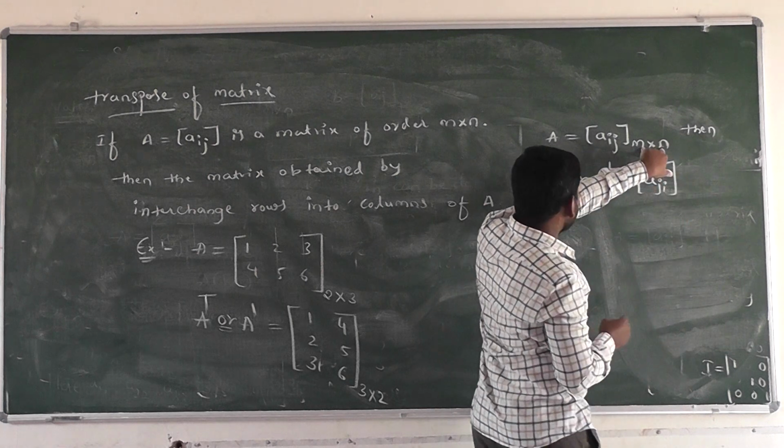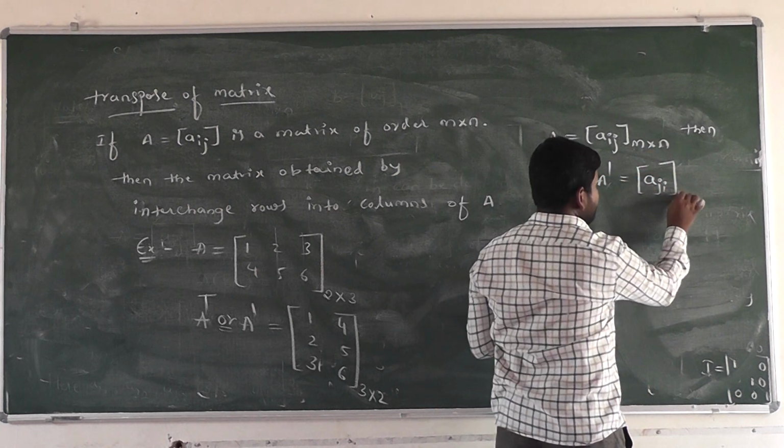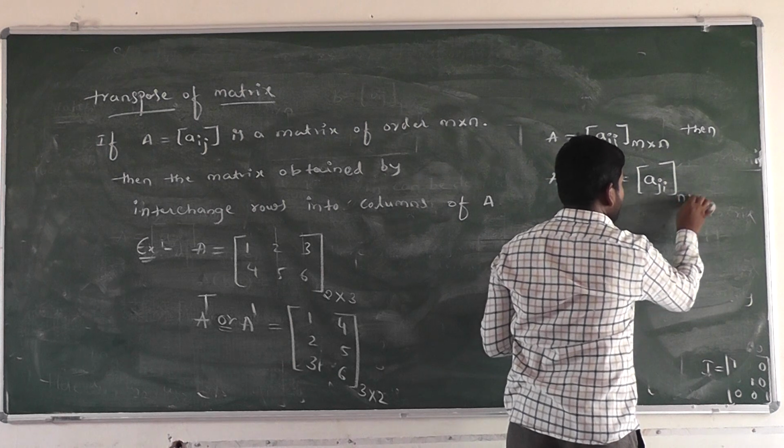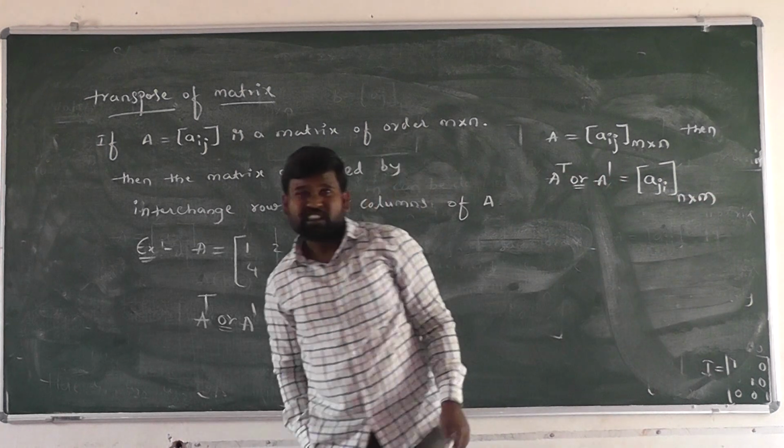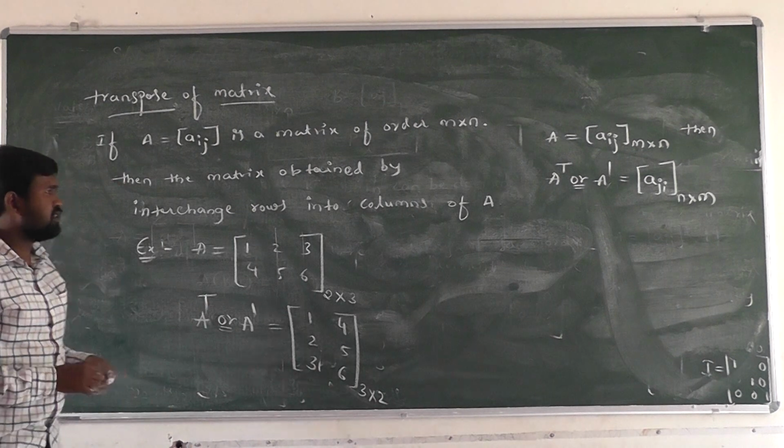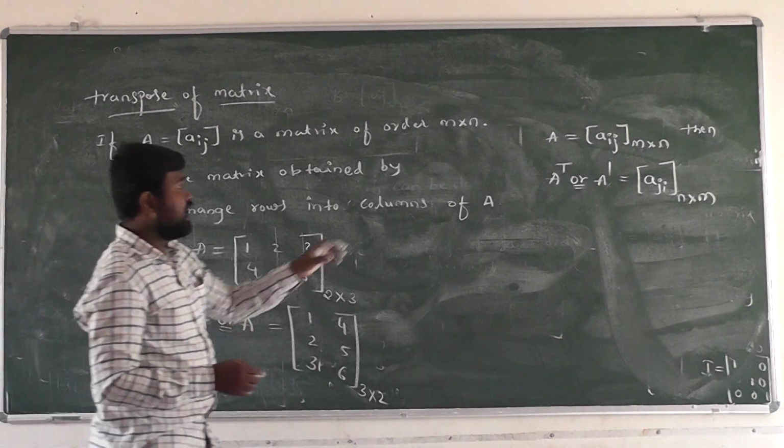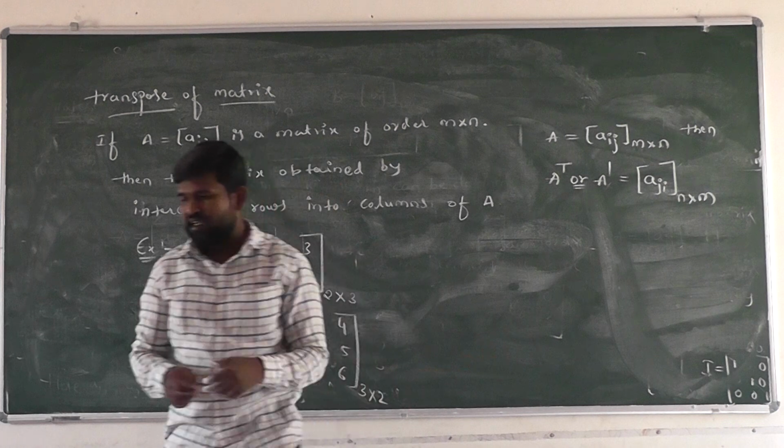But here m cross n order is there. Then A transpose equal to what comes here? N cross m, the order changes here. Right? M cross n. Right? This is the transpose of a matrix.